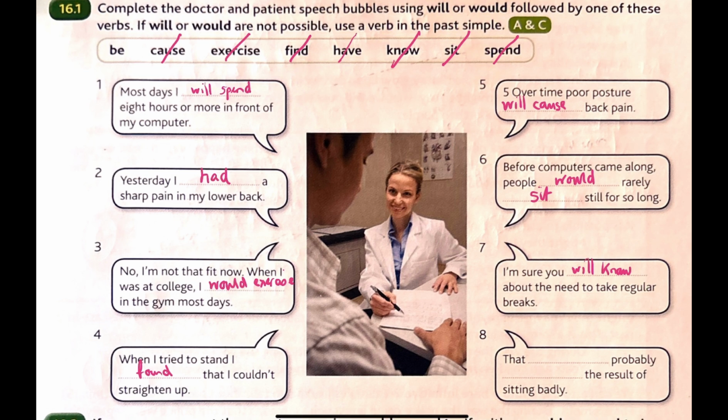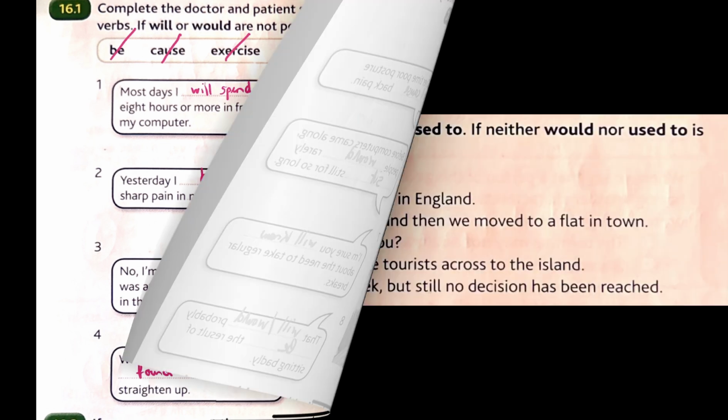That blank probably the result of sitting badly. Here again we have a drawing of a conclusion, in which case we can use will or in fact would here with the verb be. So that will or would probably be the result of sitting badly.